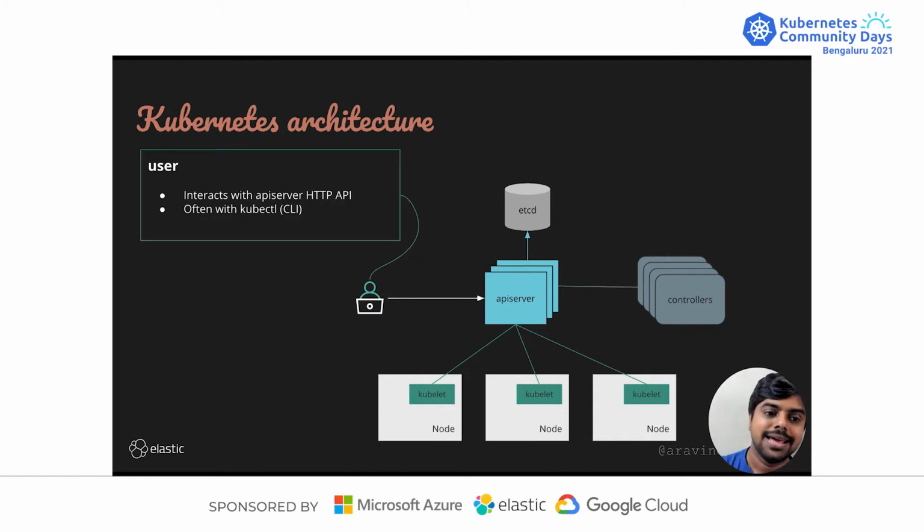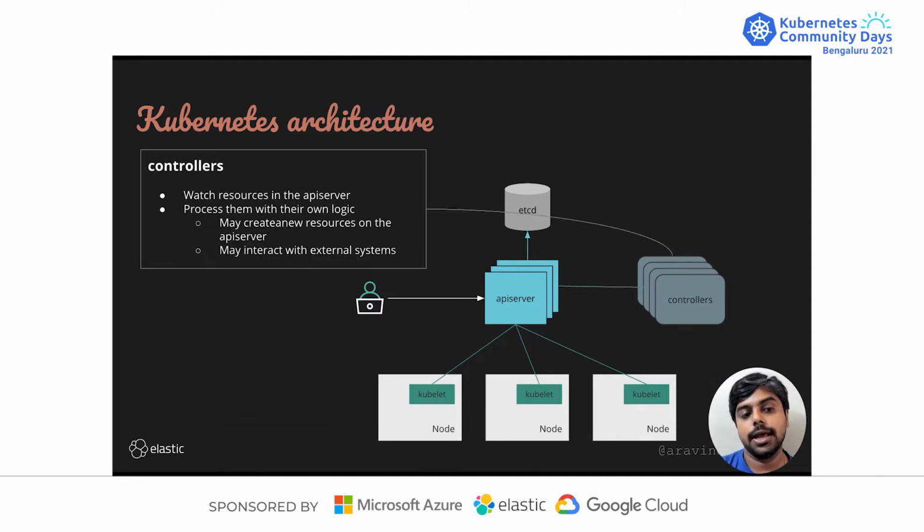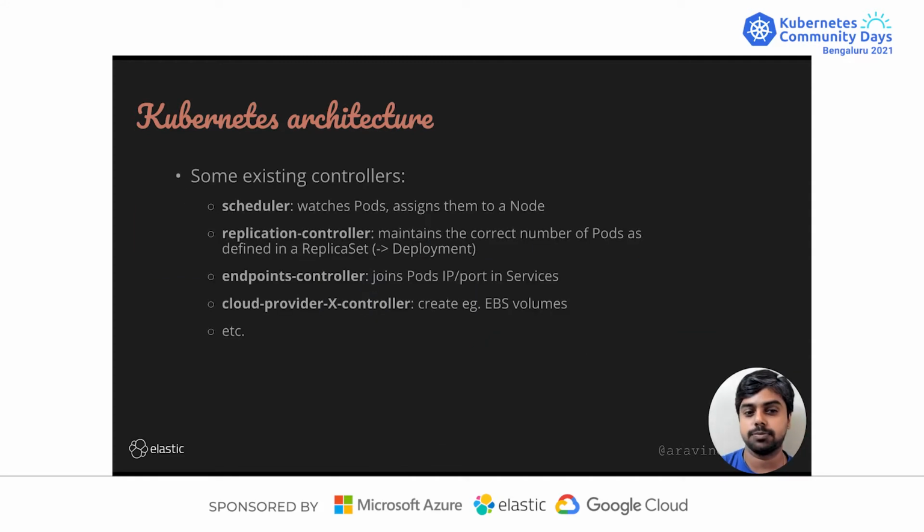You could watch that. Again, the user, often with kubectl or some other command line tool, would interact with the API server. Then you have kubelets, which are agents running on a node that help manage the corresponding containers on the host. And then obviously controllers, the important topic we are going to talk about in a minute, which watch the resources through the API server, process them with their own logic, and probably interact with external systems.